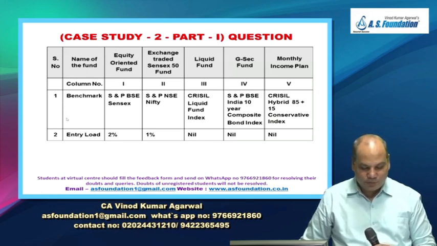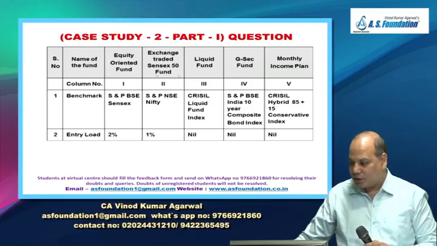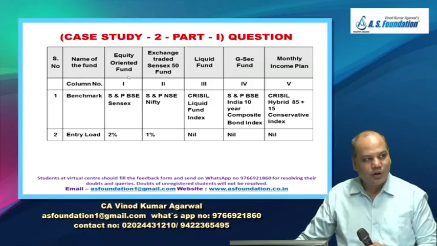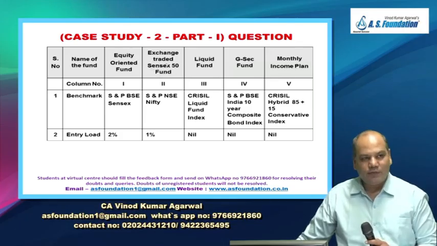1, 2, 3, 4, 5, 6. Probably in every line there will be some mistake. Okay, so see, there are 5 schemes given to you. Equity oriented fund means this is going to invest mostly in equities. Exchange traded Sensex 50 fund, so this is an ETF which is tracking Sensex.